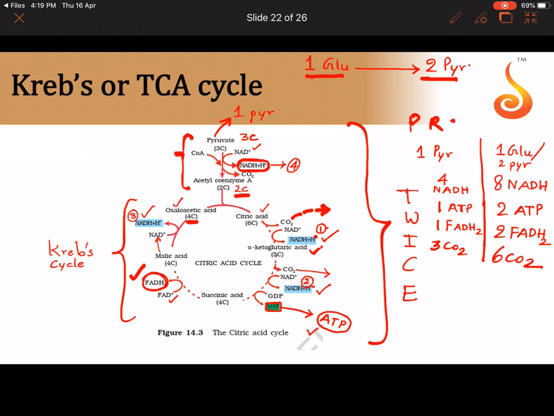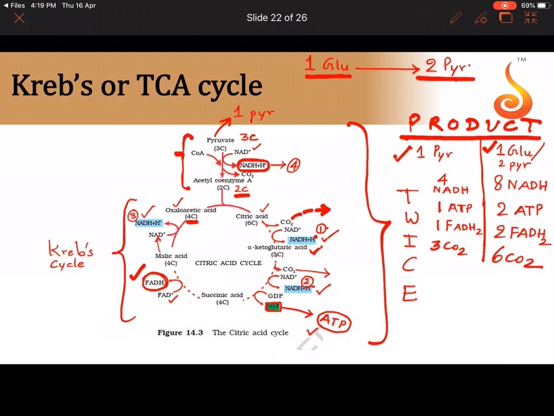So you have to learn what are the products of the Krebs cycle from what? From 1 pyruvic, otherwise 2 Krebs cycles from 1 glucose. Why is 1 glucose 2 Krebs cycles? Because 1 glucose molecule breaks down into 2 pyruvic, and each pyruvate will take part in Krebs cycle. This is important because we are considering not just one pyruvate but both the pyruvic acid molecules, which is coming from 1 molecule of glucose. So we get 8 NADH, 2 ATP, 2 FADH2, and 6 molecules of carbon dioxide.